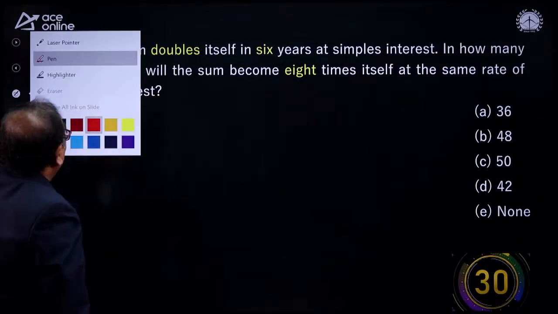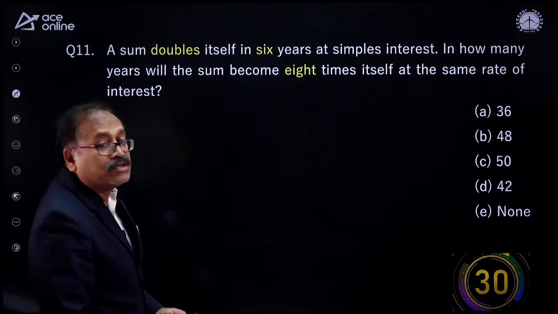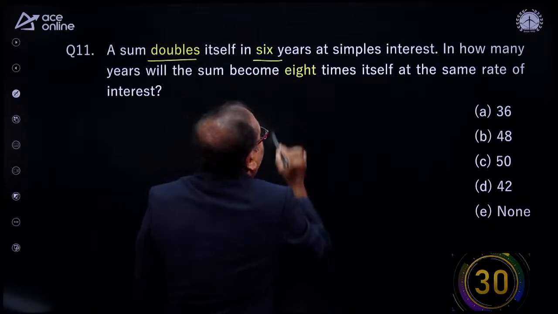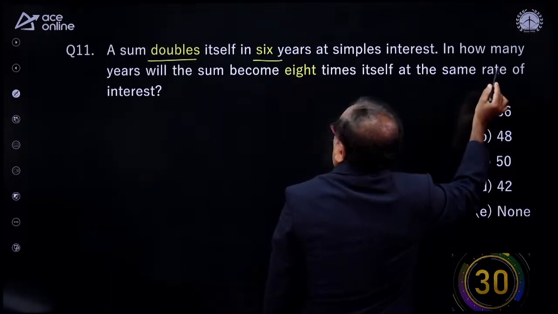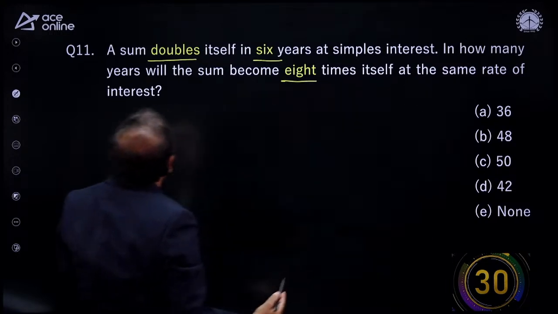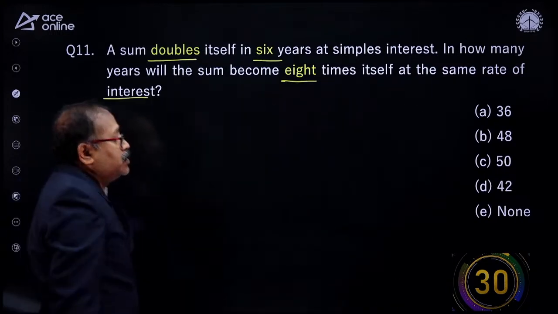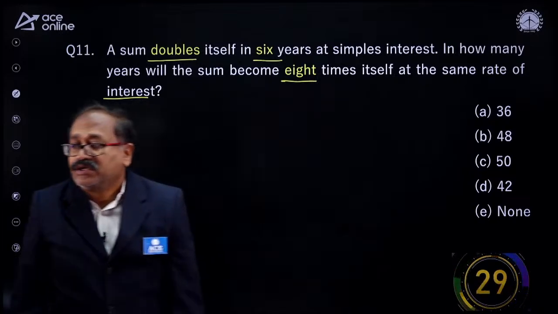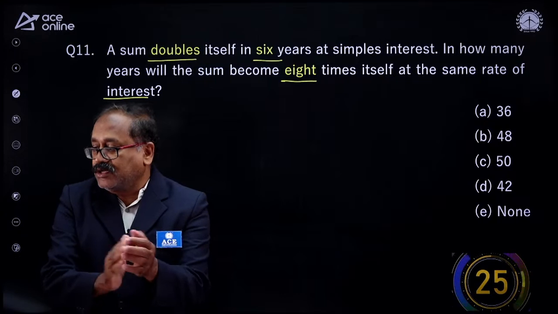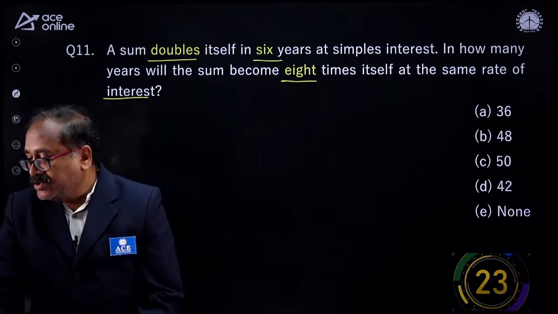Now, here it's your next question, number 11. A sum doubles itself in 6 years at simple interest. In how many years will the sum become 8 times at the same rate of interest? So for this, 30 seconds for you. Some of you must be knowing how to answer this question. Try this, my young friends.